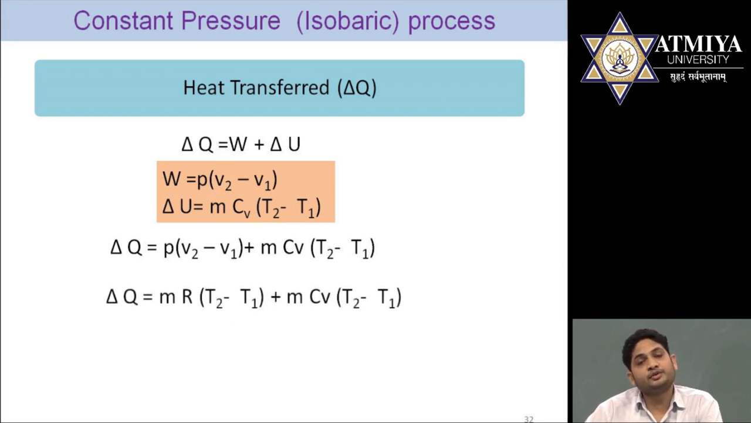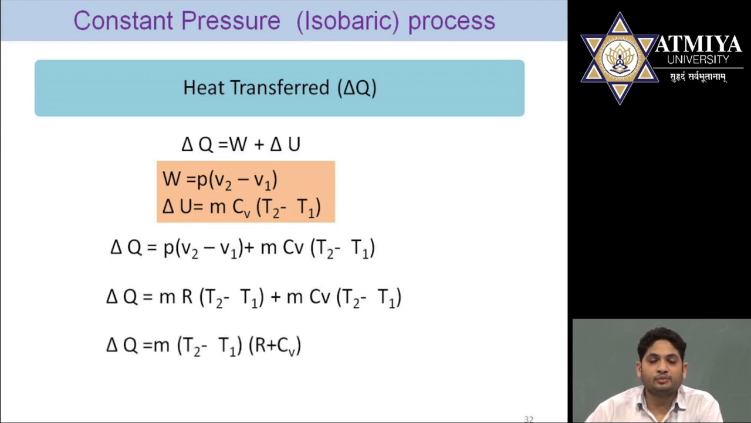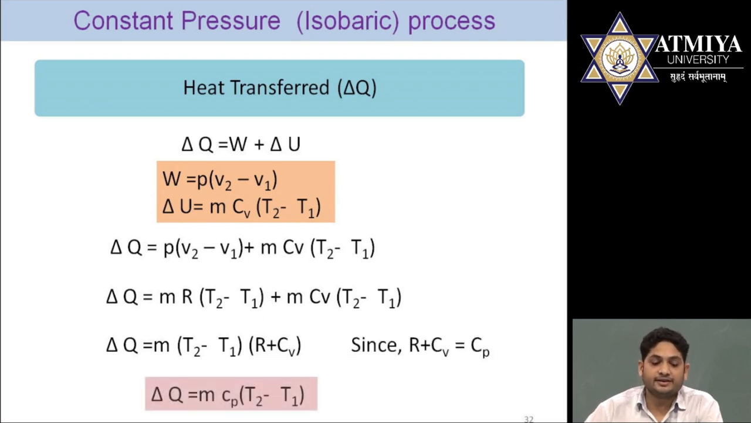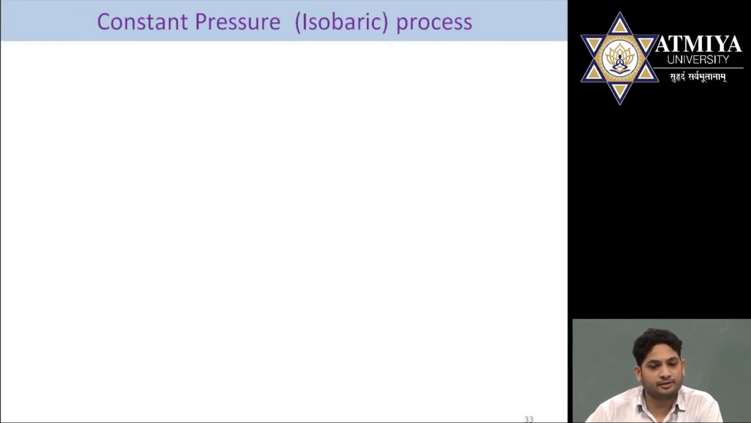Instead of P(V2 minus V1), as we have discussed previously, mR(T2 minus T1) plus mCv(T2 minus T1), and finally m(T2 minus T1) is common, and the remaining term will be R plus Cv. Instead of R plus Cv we can put Cp. So the final equation is delta Q is equal to mCp(T2 minus T1) for constant pressure process.